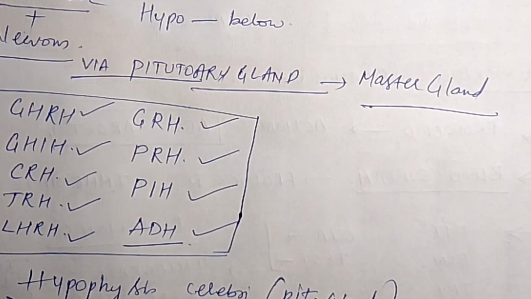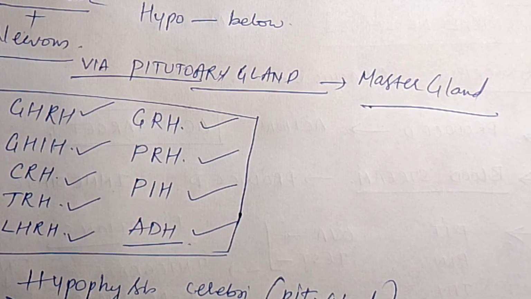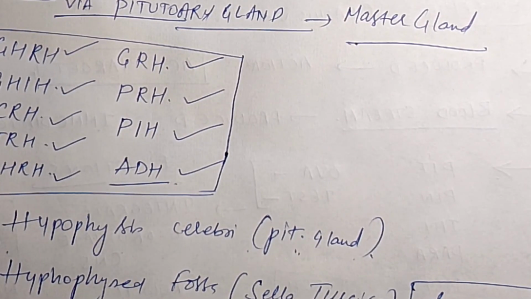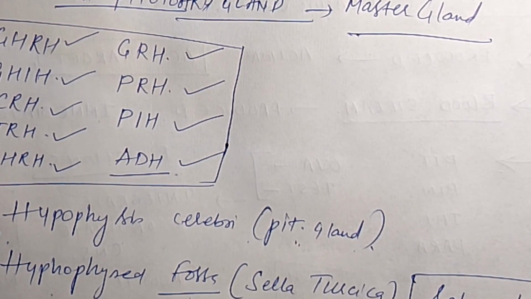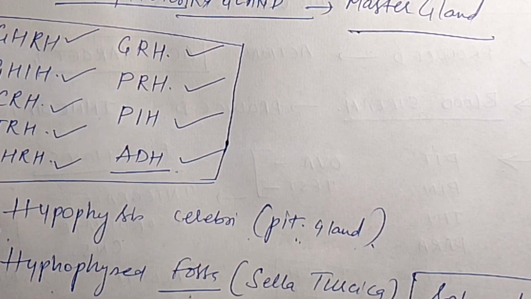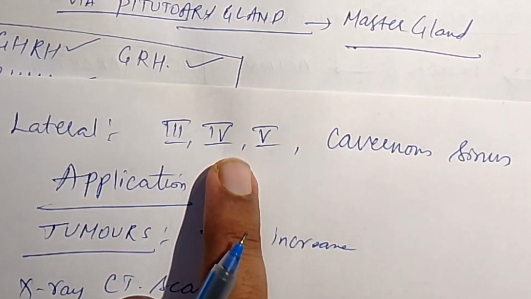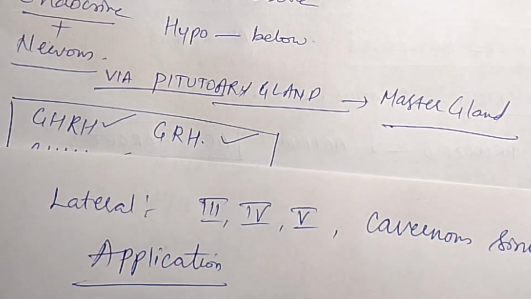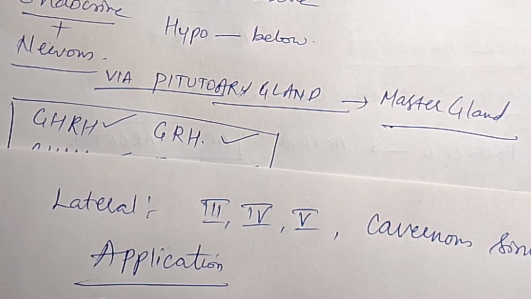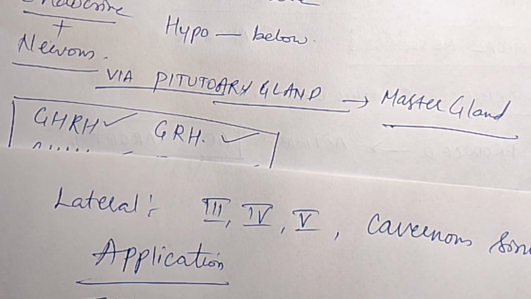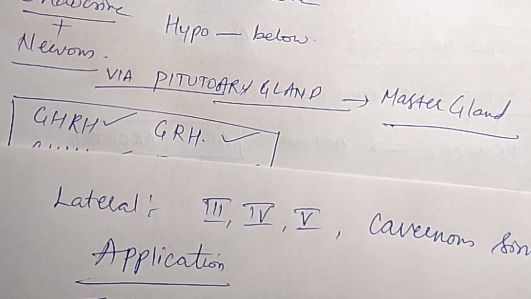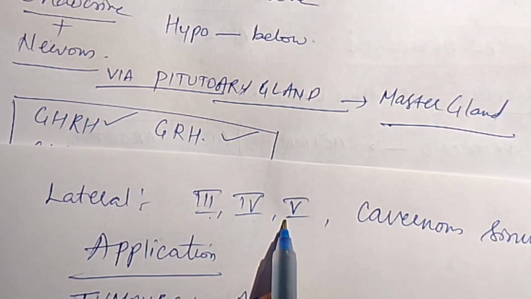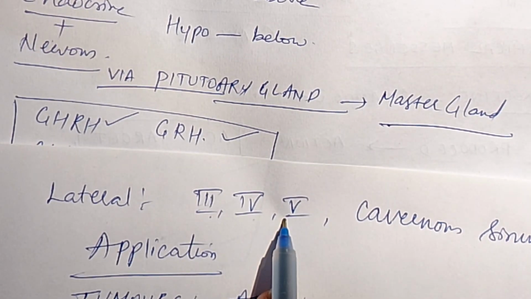I am repeating once again, the above border is diaphragma sella, which is a dura mater fold, along with the circulus arteriosus, in front we can see optic chiasma, and below we can see sphenoid air sinuses, and laterally we can see third, fourth and fifth cranial nerves. Apart from that, because of the tumors of the pituitary gland, the optic chiasma may be affected, and the third, fourth and fifth cranial nerves may also be affected.